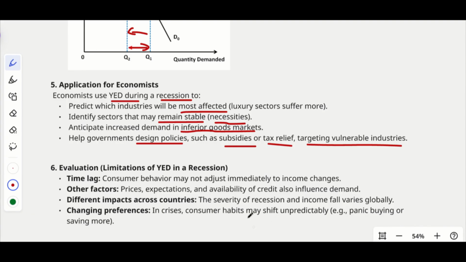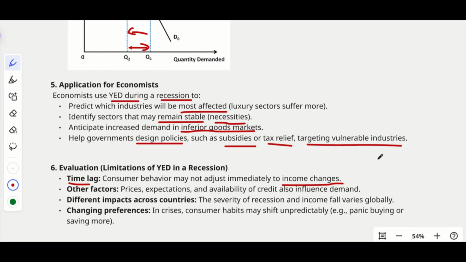Even though it is a very useful and good measurement, definitely it will have some limitations, right? So the first limitation is time lag. Consumer behavior may not adjust immediately to income changes. Definitely, it won't be affected very soon, because most of us have some savings, some backups, etc. So we may not change our consumption as soon as possible. When a recession hits, the economy won't fall all of a sudden, but the changes will be visible slowly.